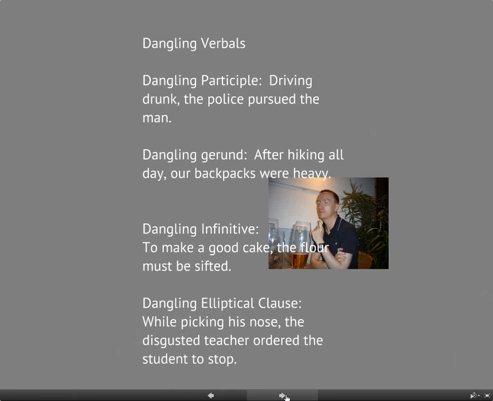All right, so let's talk about all the forms of dangling verbals, all the types of danglers. So the first type is the dangling participle. A dangling participle begins with the -ing verb. Driving drunk, the police pursued the man. That's a dangler because driving drunk probably doesn't refer to the police.